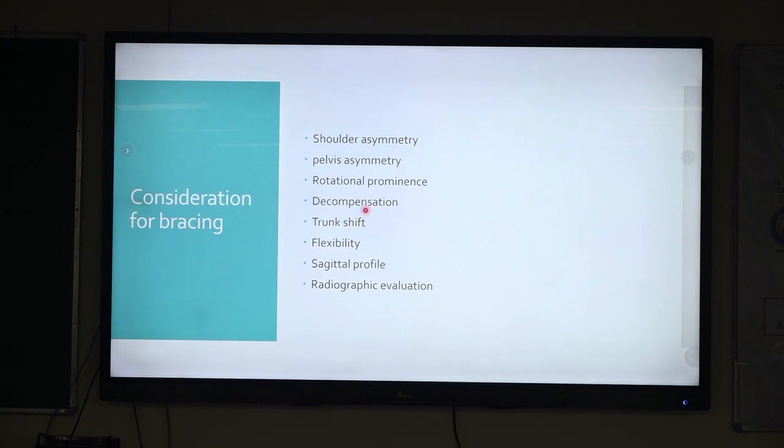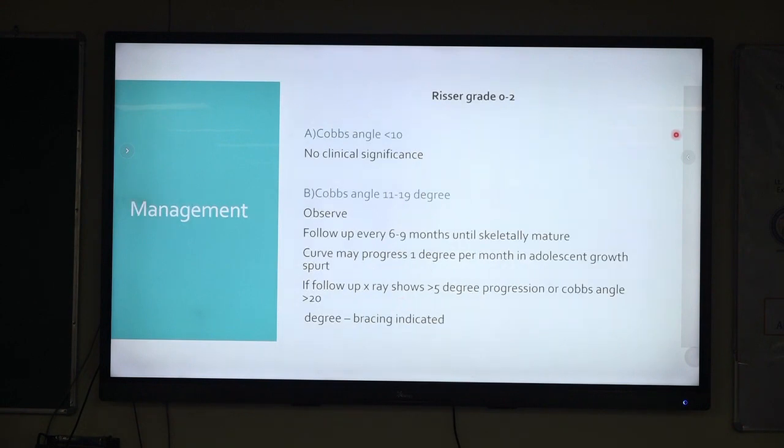And we have to see if there is trunk shift or not, and how flexible the curvature is. The sagittal profile we have to see, and in radiological evaluation we see the skeletal maturity. So depending on the Risser grade, we do the management. If the child presents at Risser grade 0 to 2 with a Cobb's angle of less than 10 degrees, nothing has to be done.